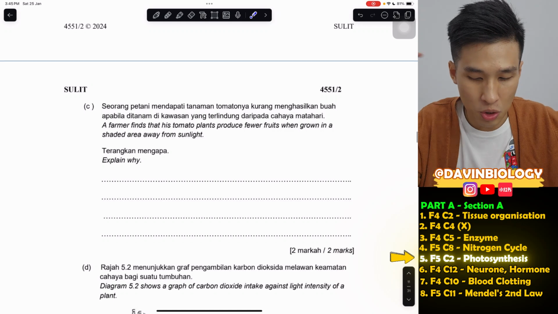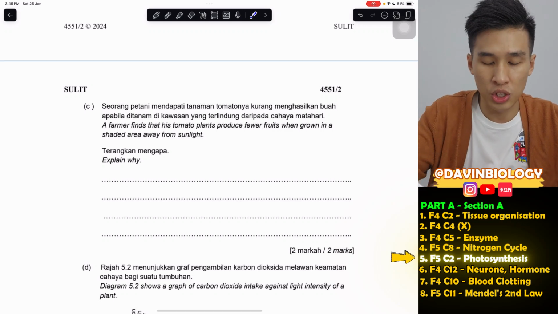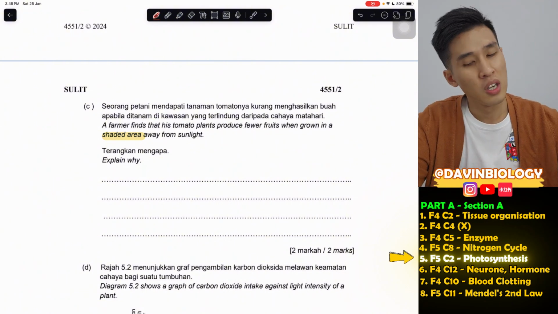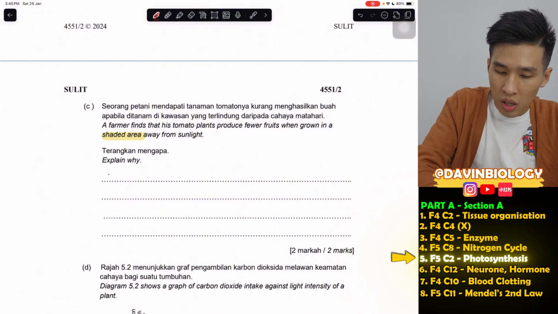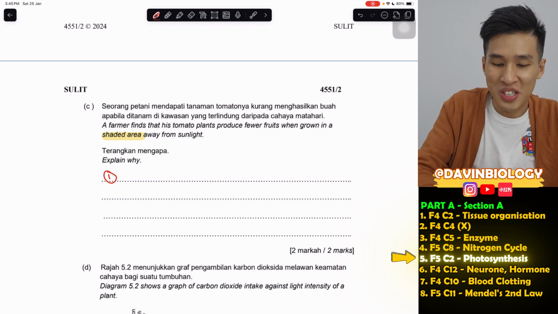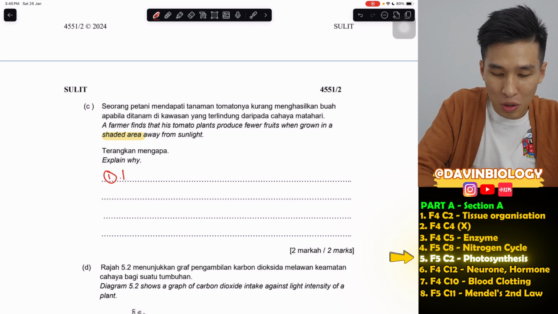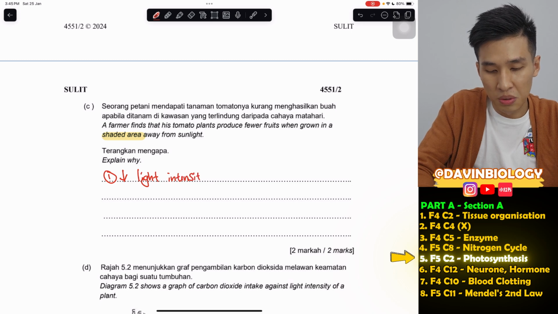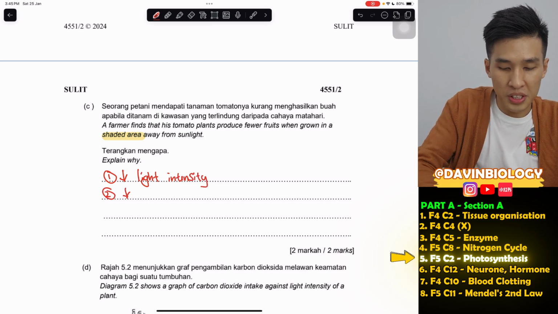Now, next, C. A farmer finds that his tomato plants produce fewer fruits when grown in a shaded area. Of course, if there's no sun, how to photosynthesize, right? How is he even a farmer? So dumb. So you will say, of course, there's low light intensity, leading to a low rate of photosynthesis.